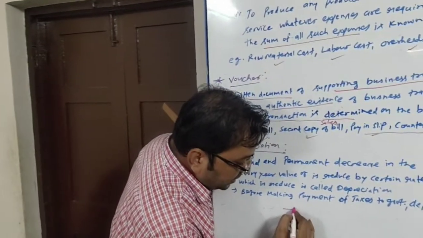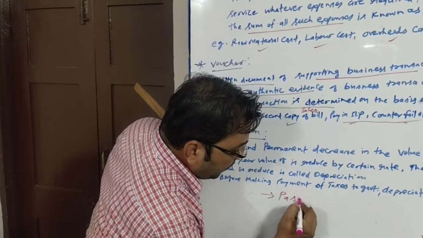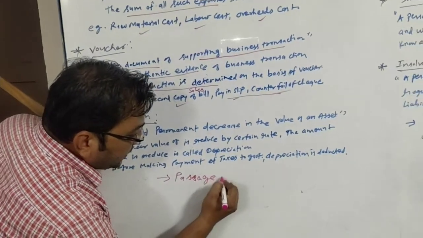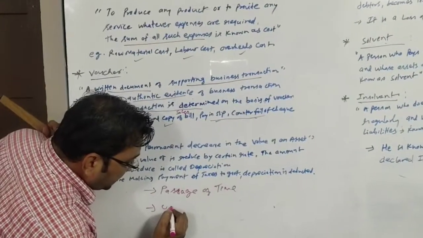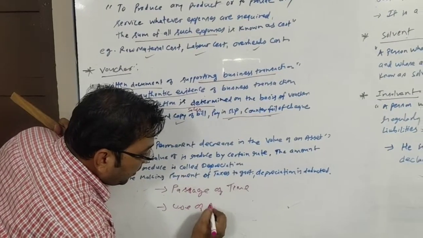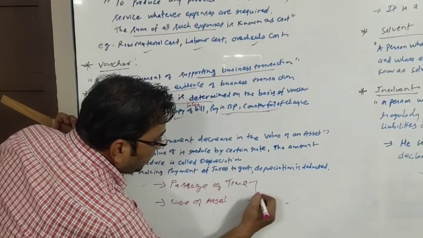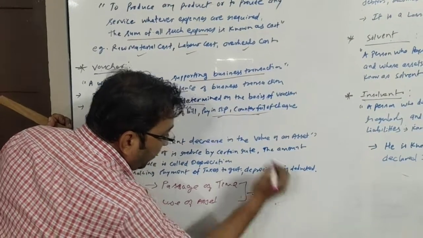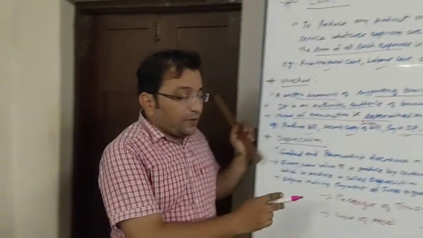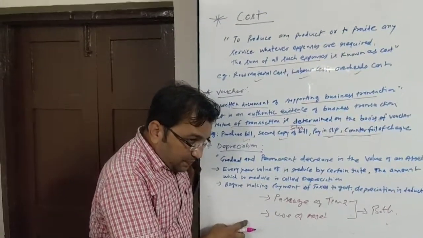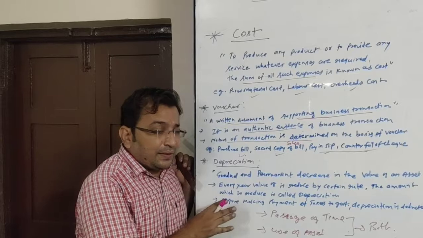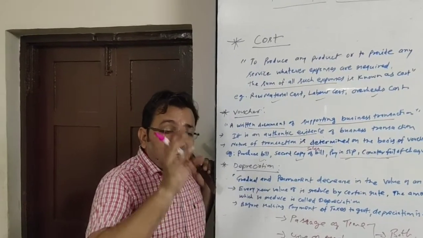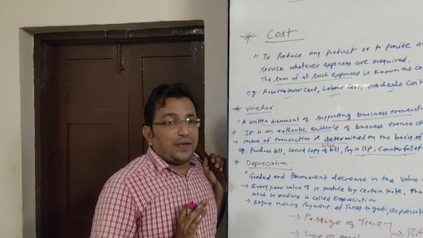There can be two reasons: passage of time, use of asset, or both. Sometimes because of passage of time, sometimes because of use, or sometimes because of both, there is a decrease in the value of an asset.